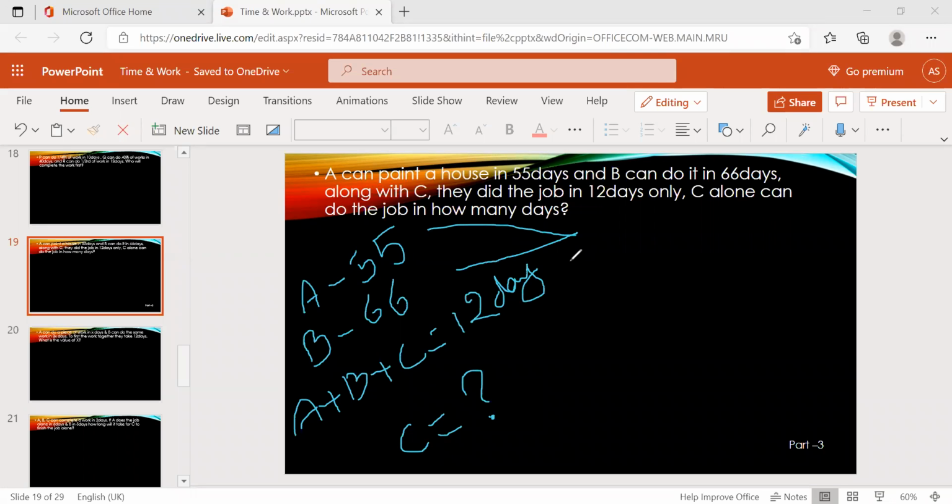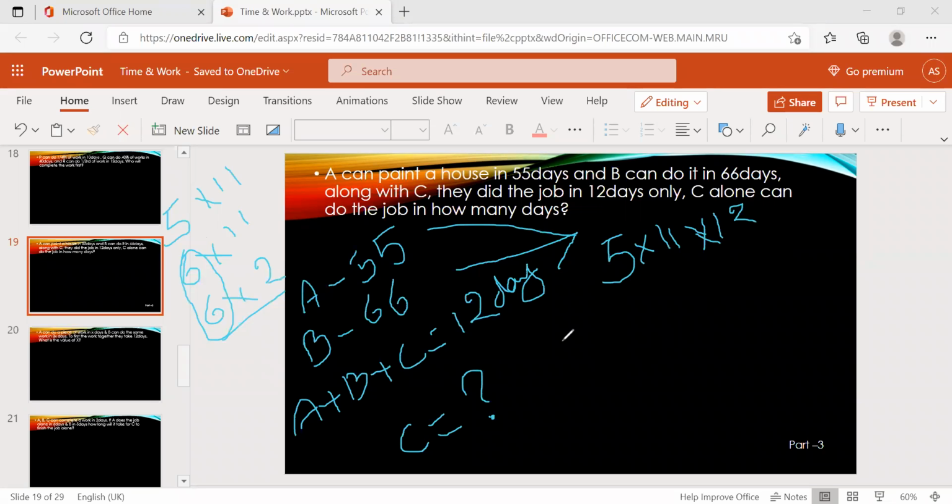Take the LCM of 55, 66, and 12. Don't find it difficult to take the LCM like this. Just write it in the form of 5 into 11 is 55, 6 into 11 is 66, 6 into 2 is 12. This is 11, and 6 is the common one, so you just take 6 once. So LCM is nothing but 5 into 11 into 6 into 2, which is the LCM.